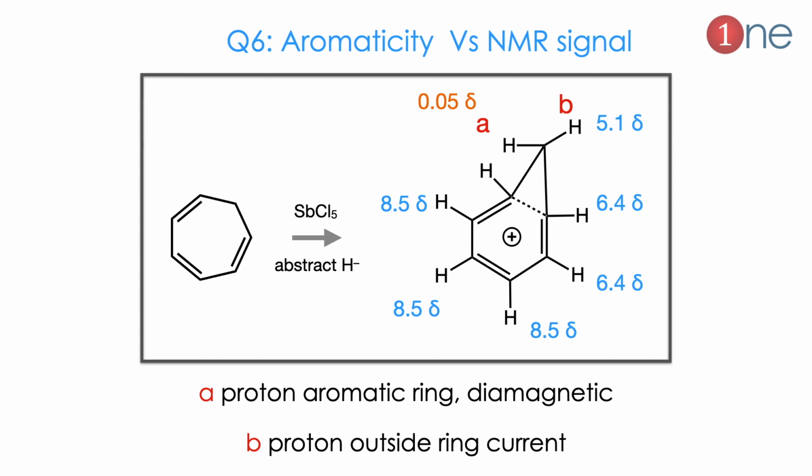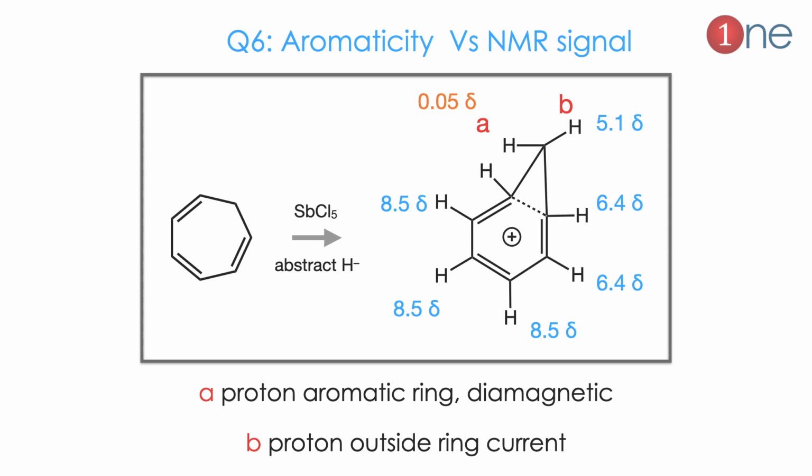Then the next tip will be on the NMR signal. So we have already seen from the basics that the aromatic ring current can create the diamagnetic system. Outside the ring will be paramagnetic. So the de-shielding will happen at the outside protons and shielding will happen at the inside protons. Here we see the aromatic system, which is the tropylium cation. The question comes from the fact of which proton has which chemical shift. So we very well know that normally if you use a strong acid which abstracts the H minus ion, the ring will be positively charged.